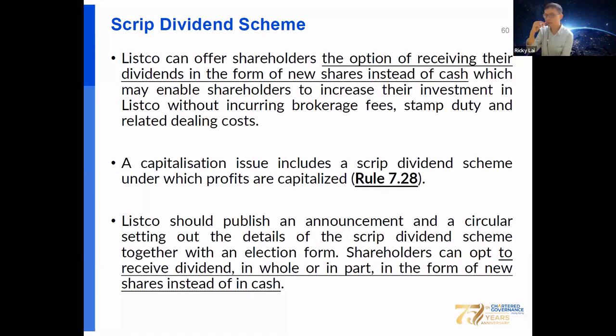And the capitalization issue also includes the scrip dividend scheme, in which profit is capitalized. This comes with a public announcement and circular, setting out the details of the scrip dividend scheme together with the election form. The shareholder can opt to receive cash dividend in whole or in part in the form of new shares instead of in cash.